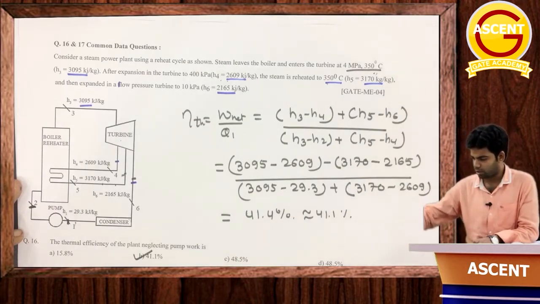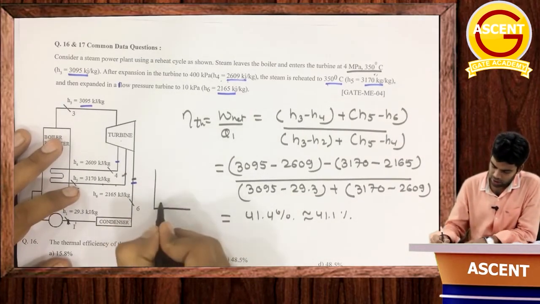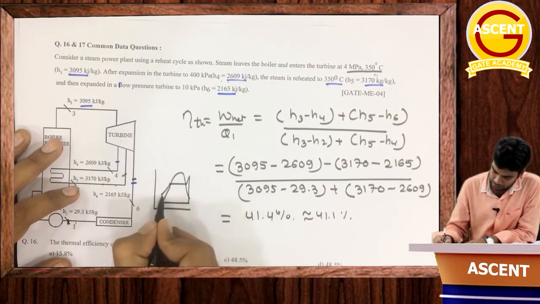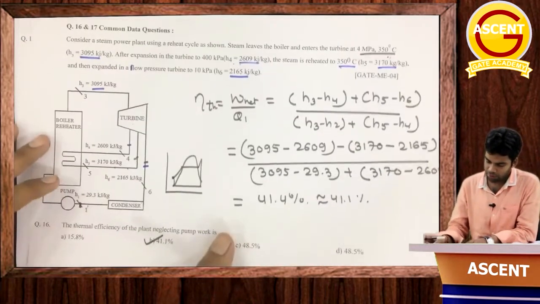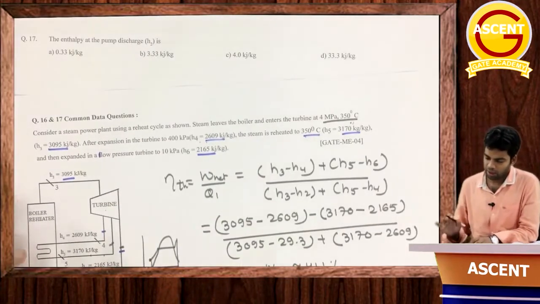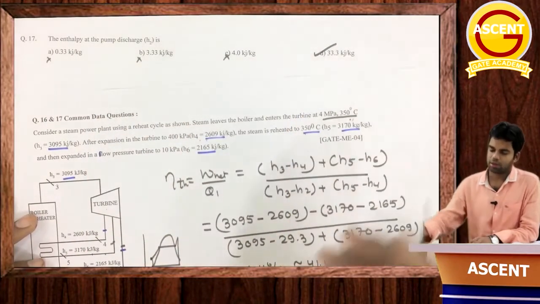Okay, we have seen the TS diagram many times. I will draw it again. Suppose this is the TS diagram. Okay, so here at pump exit the enthalpy is more as compared to at pump inlet. So directly you can predict it from here. At pump inlet the enthalpy is 29.3, so your answer should be greater than 29.3. So this cannot be the answer, this cannot be, this cannot be, this is the only answer you can get.